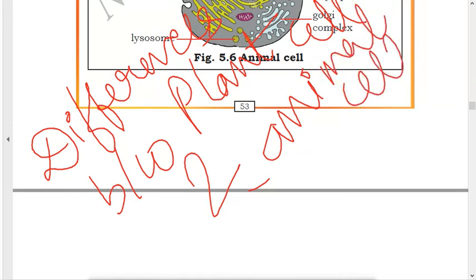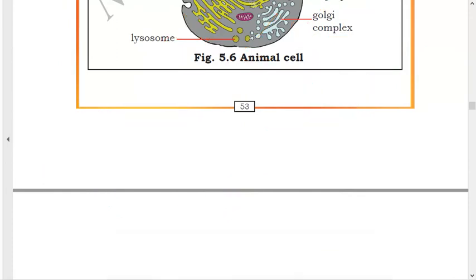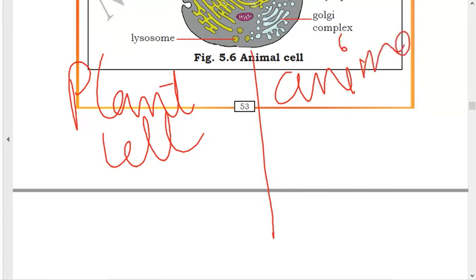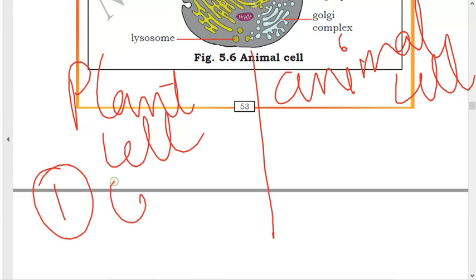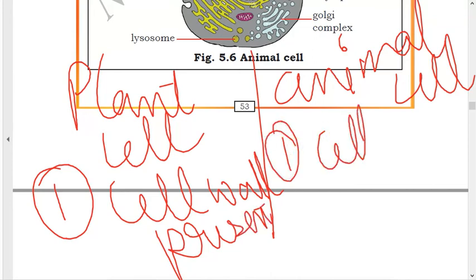So for this, to write the differences between plant cell and animal cell, what you will do is make two columns. One is for plant cell and the next one is for animal cell. First point, for plant cell, you can write that cell wall is present. But in animal cell, what do you write? Cell wall absent. Cell wall is absent in animal cell.